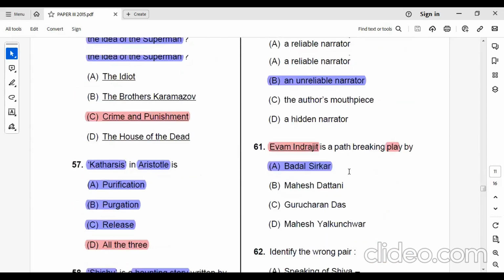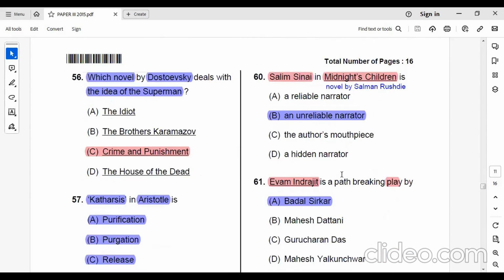Then we have another question. Saleem Sinai in Salman Rushdie's famous novel Midnight's Children is an unreliable narrator. So Salman Rushdie has written the novel Midnight's Children, and in this novel there's a character Saleem Sinai, and this Saleem Sinai is an unreliable narrator. Midnight's Children, a novel written by Salman Rushdie.